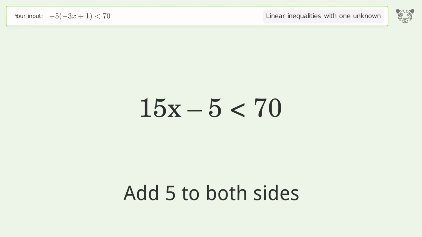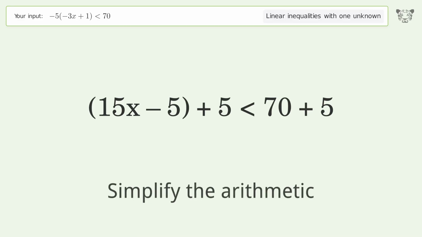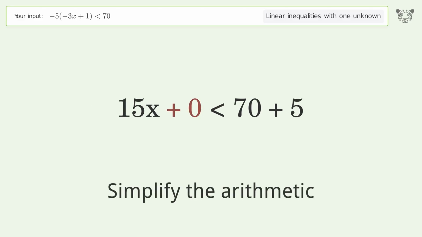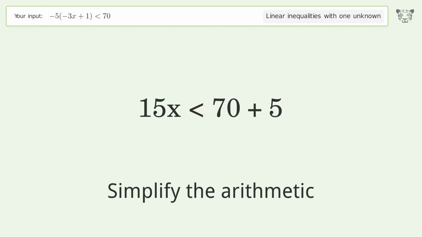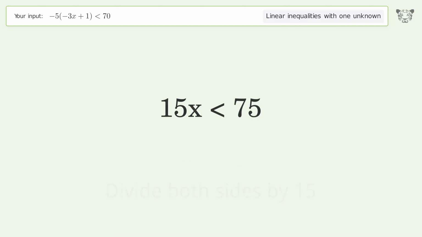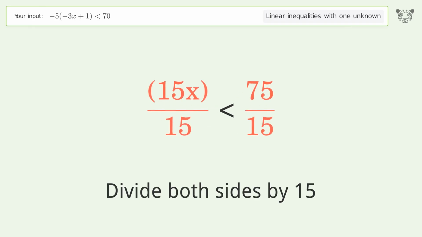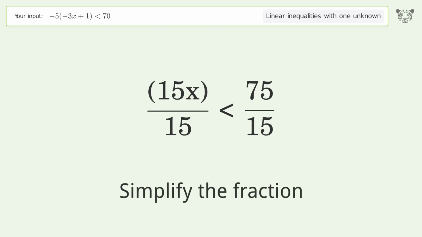Add 5 to both sides. Simplify the arithmetic. Isolate the x. Divide both sides by 15. Simplify the fraction.